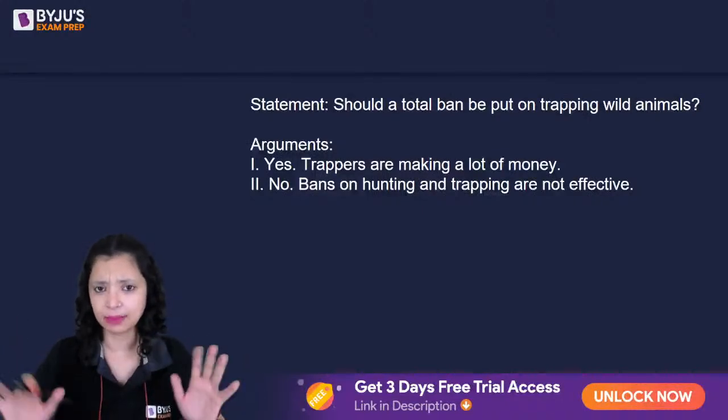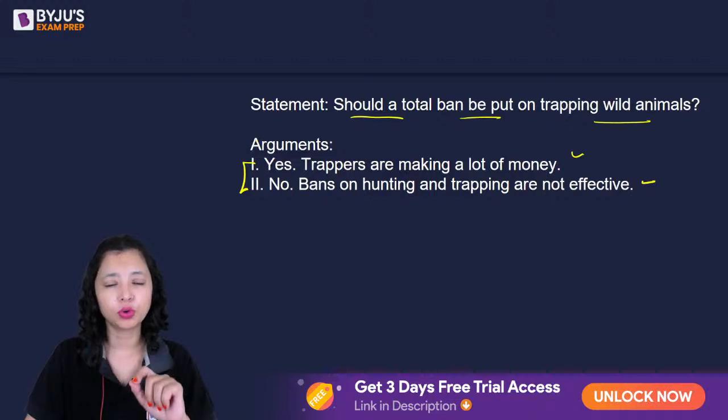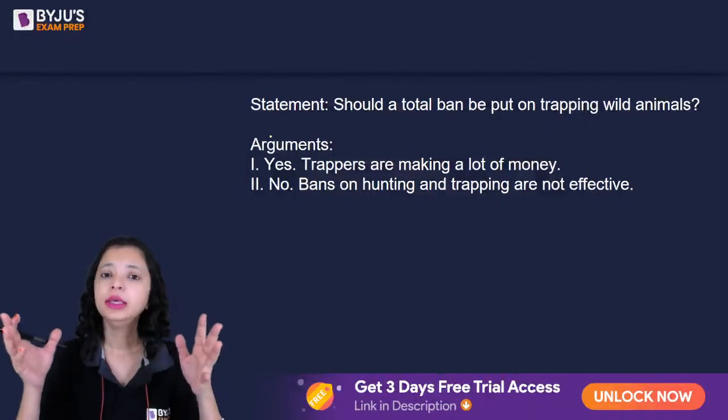You have a typical sample strong and weak argument question and a debatable topic. Should a total ban be put on trapping wild animals? Okay, option A, option B, 2 arguments are given to you. Now, how should you approach such a question? How should you identify which argument is strong, which argument is weak?